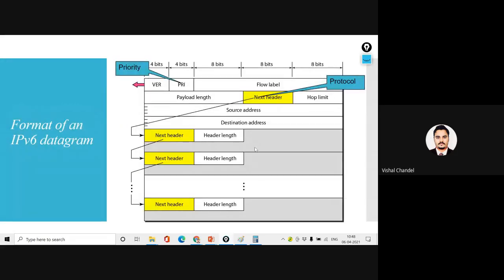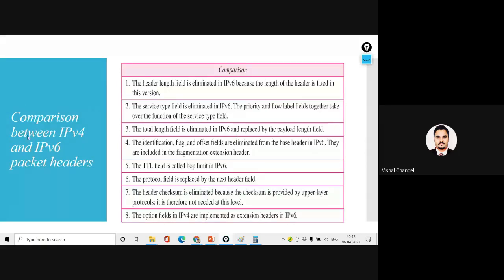So let's compare the IPv4 and IPv6 packet headers. I think all the roles of the IPv4 packet header will be clear. So now we are just going to compare. The header length field is there in IPv4, eliminated in IPv6 because the length of the header is fixed in this version.